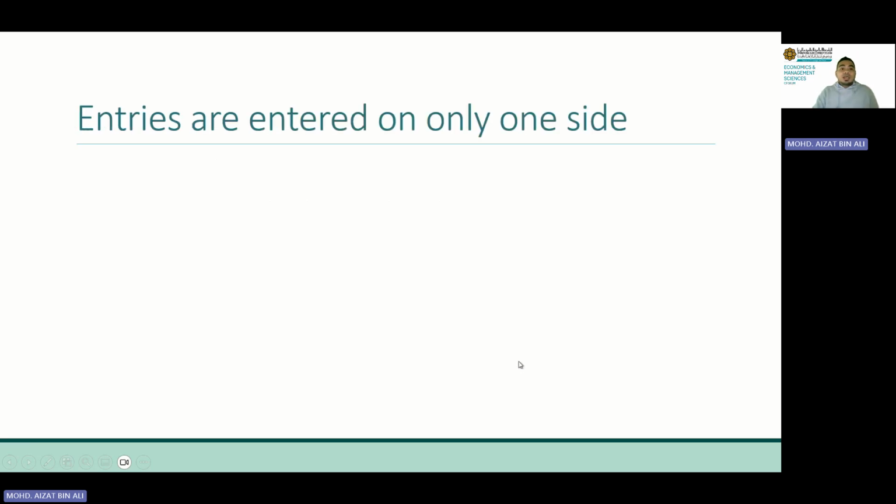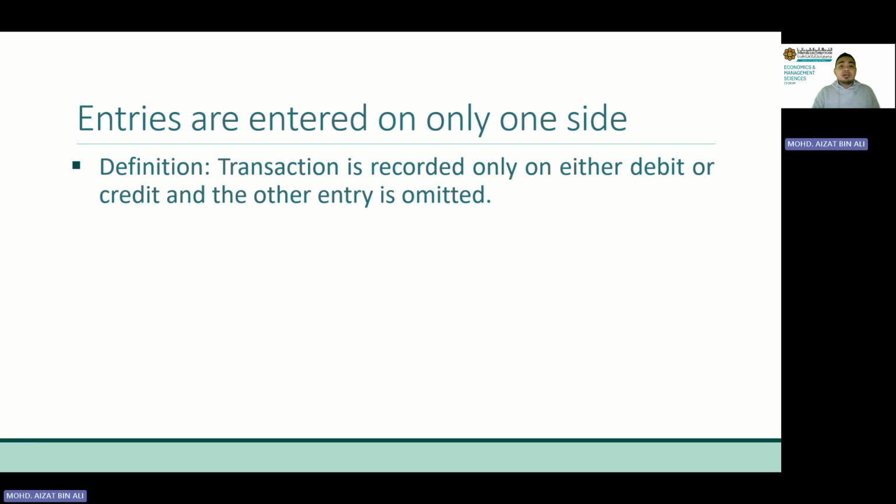Next, the last one is the entries are entered on only one side. What does it mean? Literally as it sounds. When we record the transaction, we only record either on the debit side or the credit side. Only one side. That's it. Because of this, our trial balance won't be balanced.